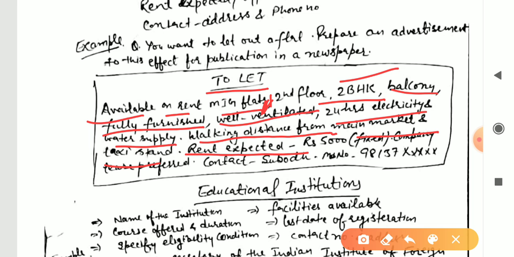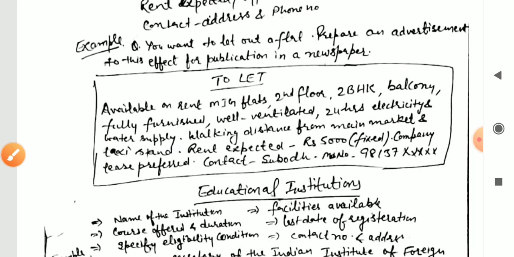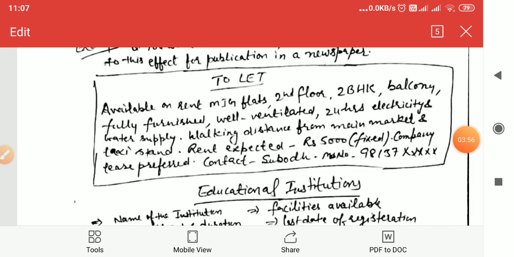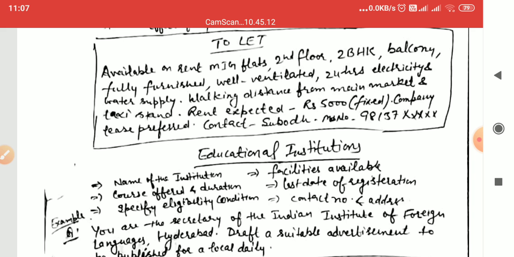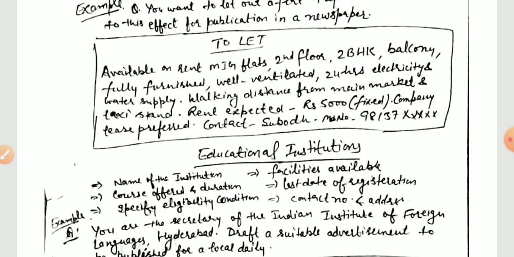Also write the rent expected, that's the most important. Either write fixed or negotiable. So you can write in this particular we have written rupees 5,000 fixed. Company lease preferred, that there should be also a lease. Lease is a contract, that should be there. Usually contracts are made on basis of 11 months, a particular lease and onwards. So also you will have to add the contact name and phone number. You can also add the address.